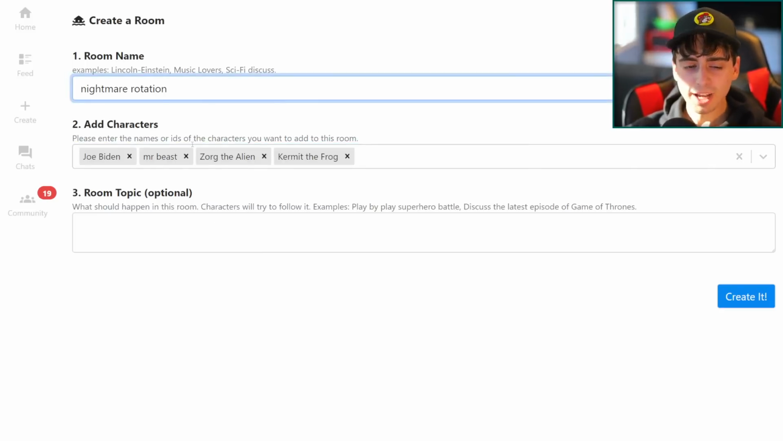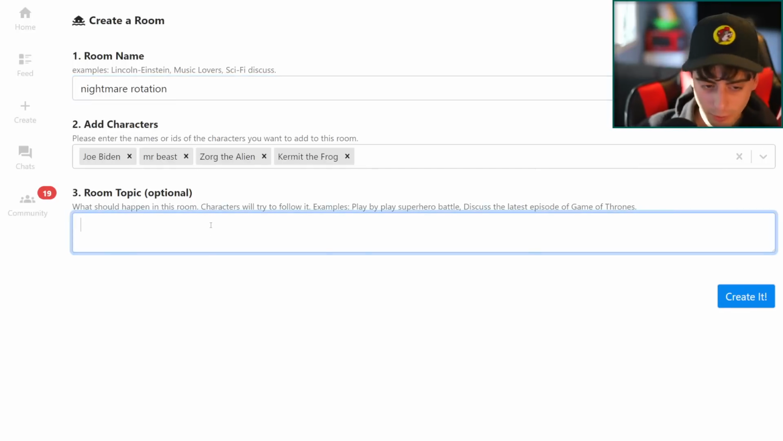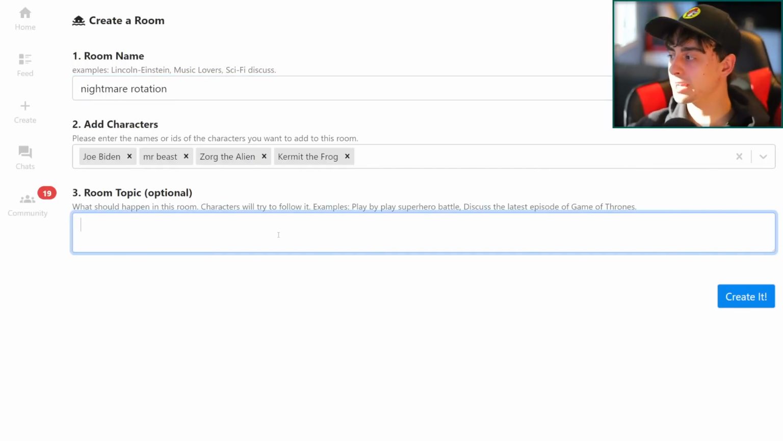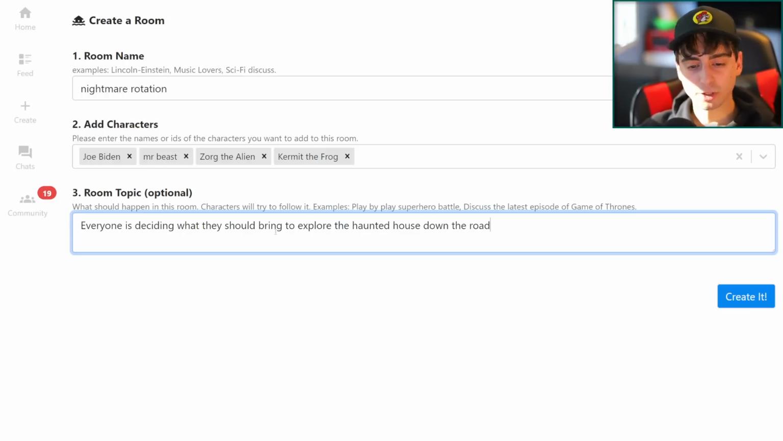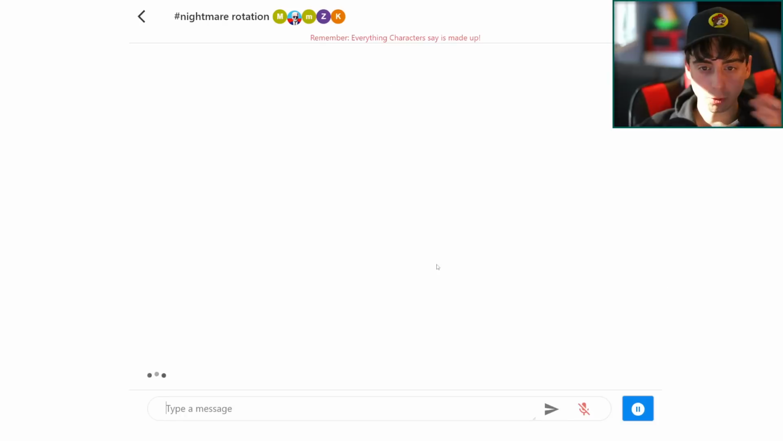We'll name the room Nightmare Rotation, because this is a bad rotation. And then what are they going to discuss in this room? That is the next thing that we need to fill in here. Everyone is deciding what they should bring to explore the haunted house down the road. Let's create it. And of course, we are also in this room with them, so we are talking.